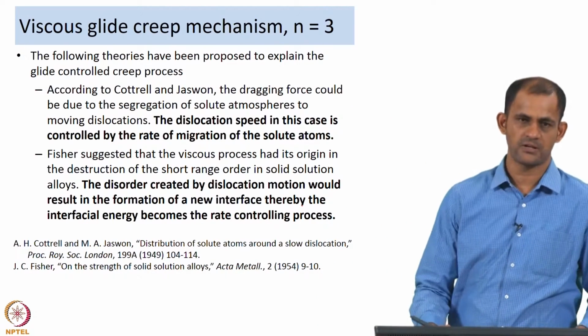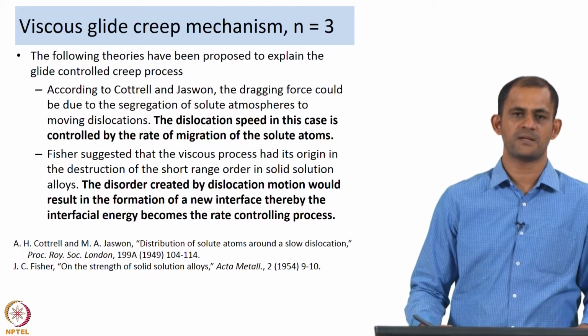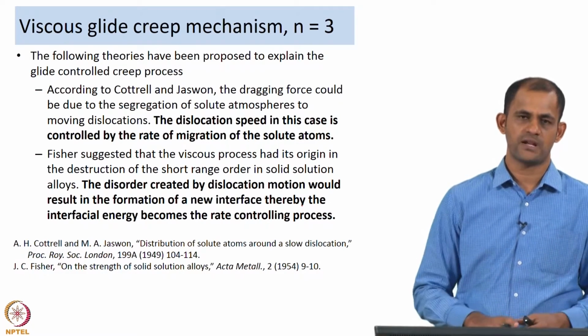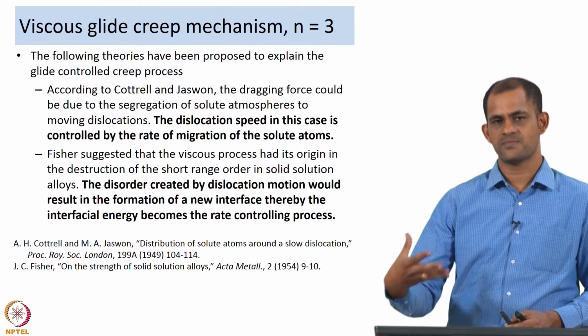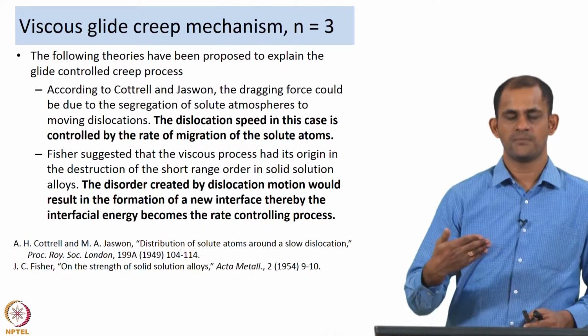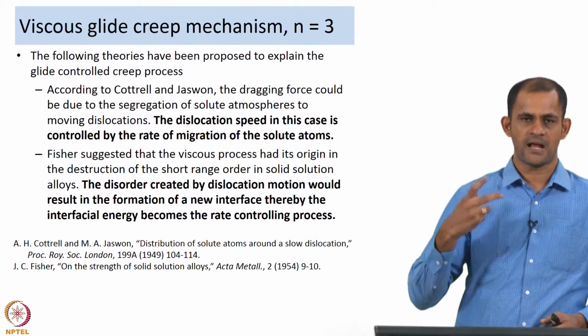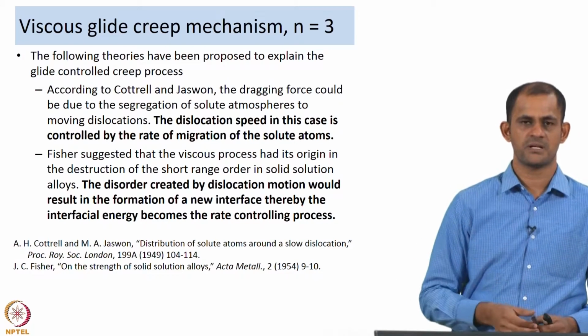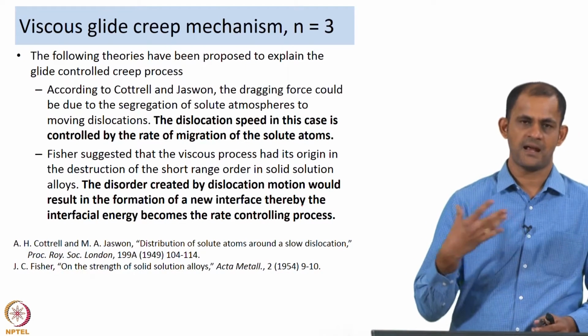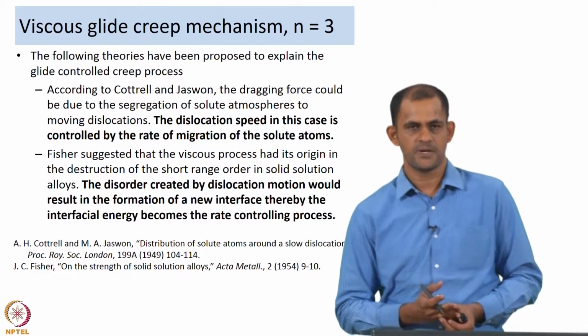This is something that I already mentioned, and the dislocation speed in this case is controlled by the rate of migration of the solute atoms. Because the solute atoms have a tendency to segregate to the dislocation, as the dislocations move, they will have to carry the solute atoms along with them, and the solute atoms will migrate with the dislocation, and the migration rate is what is controlling the dislocation speed.